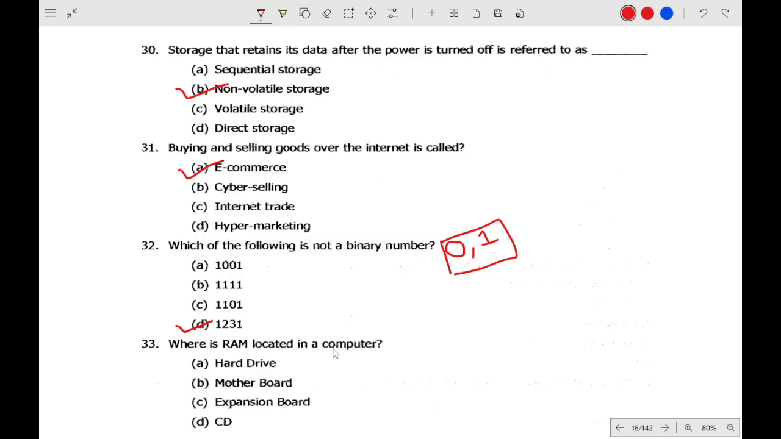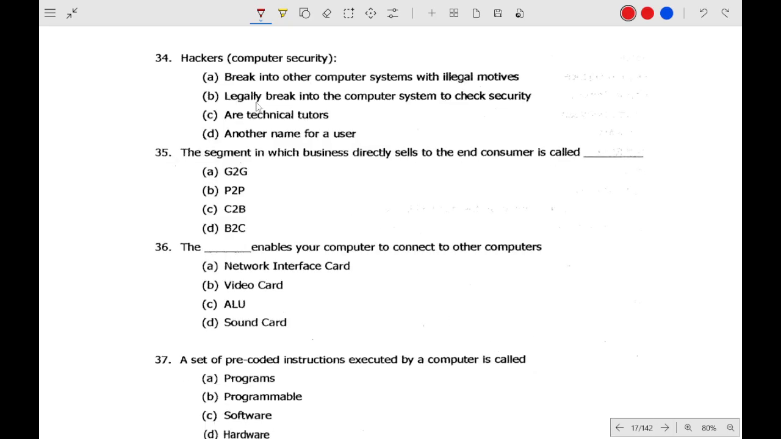Where is RAM located in the computer? RAM is located in the motherboard. Hackers break into the computer system with illegal motives. Which segment is the segment in which businesses directly sell to consumers? Business is B and consumer is C, so B2C.